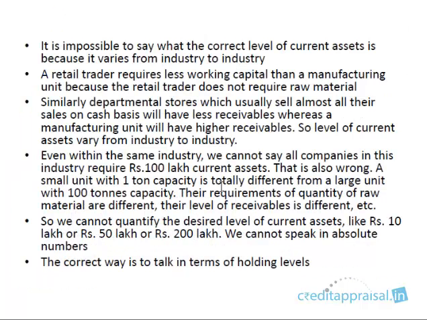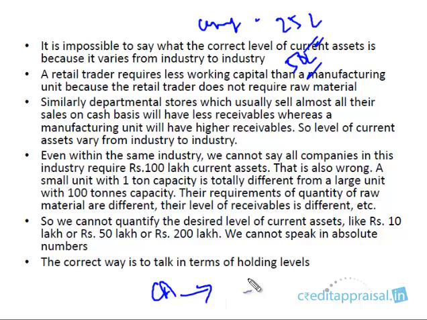Okay, and you cannot have a blanket rule saying all cement manufacturing companies require 25 lakhs working capital. That is sufficient. You can't say that, right? All steel manufacturing companies require 50 lakhs working capital. You can't say that, because again it varies from company to company, capacity by capacity. So to arrive at the correct level of current assets, we speak in terms of what is known as holding levels.